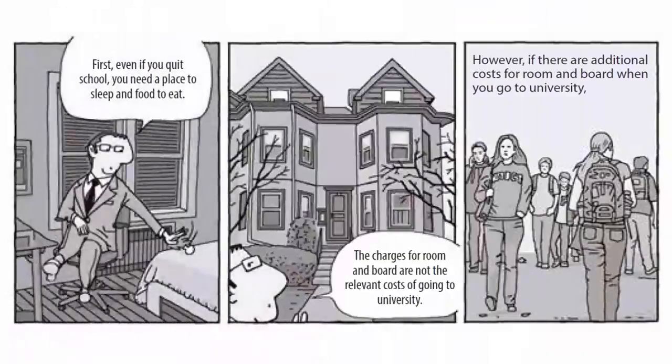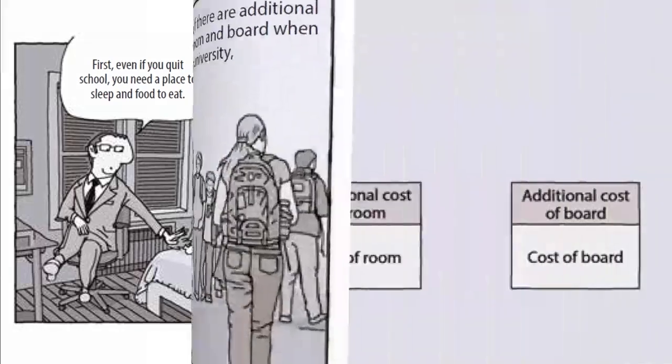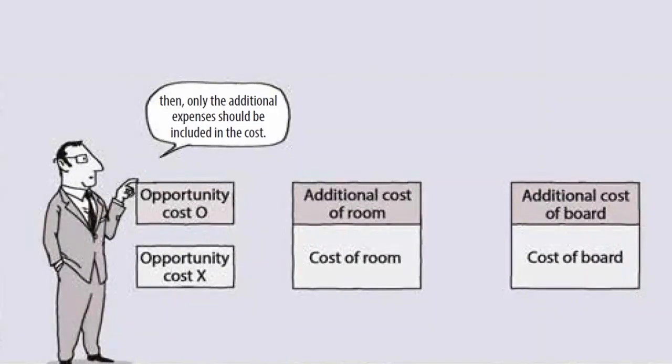First, even if you quit school, you need a place to sleep and food to eat. The charges for room and board are not the relevant costs of going to university. However, if there are additional costs for room and board when you go to university, then only the additional expenses should be included in the cost.